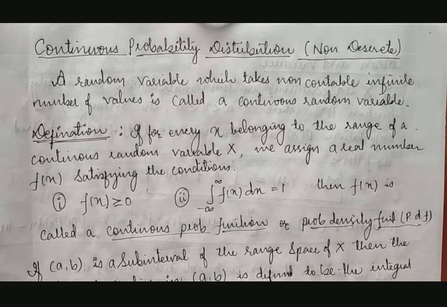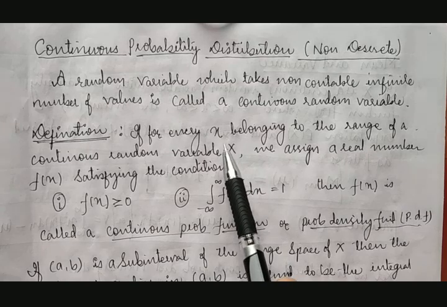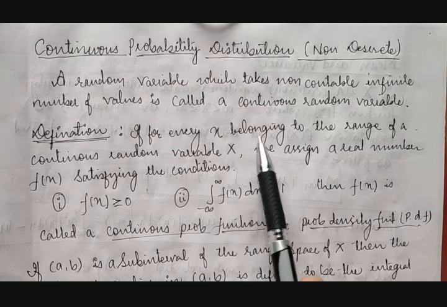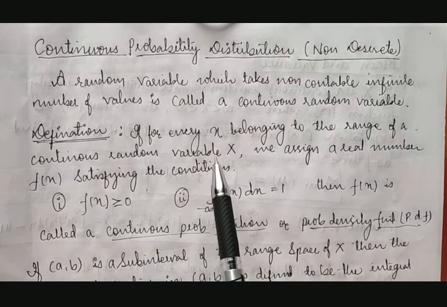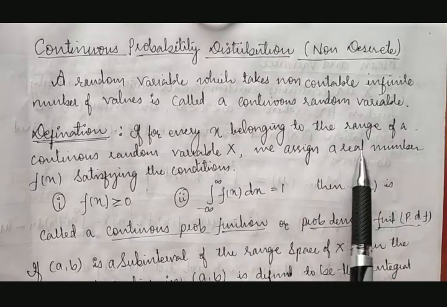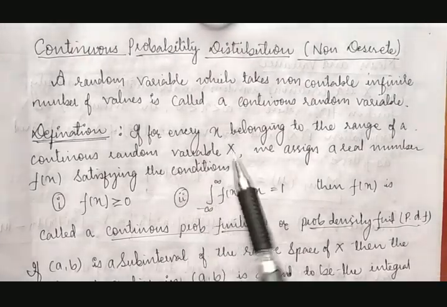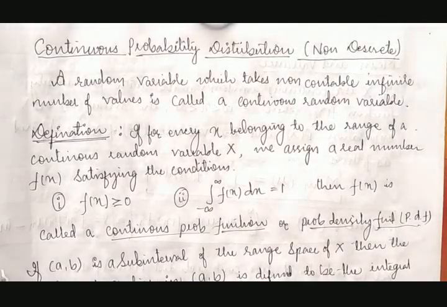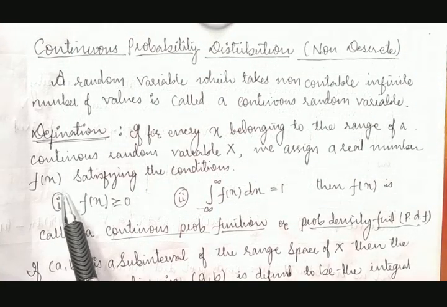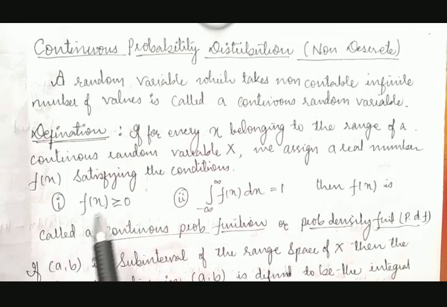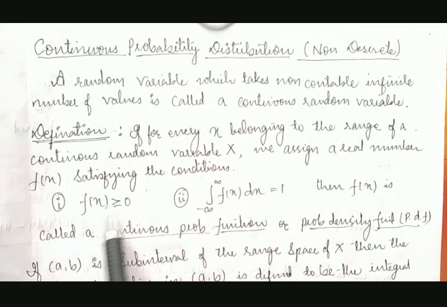What it says is, for every x, whatever the value of x given, for that we will get one assigned real number f of x. Means what? If you have one x, for that there is an f of x. If x changes, f of x will also change. So that kind of function we are having. These two conditions must be satisfied.